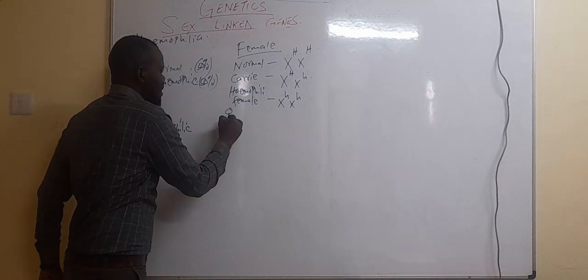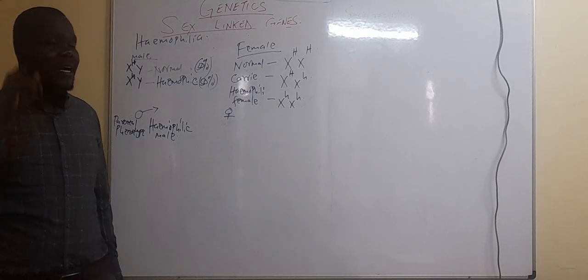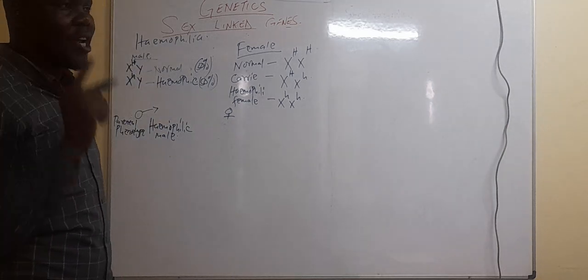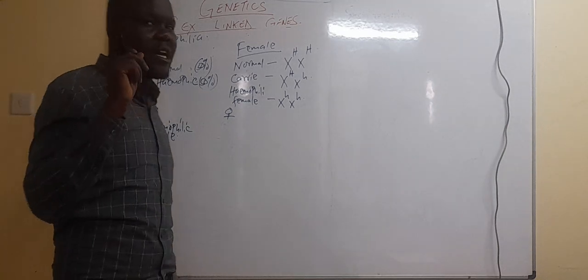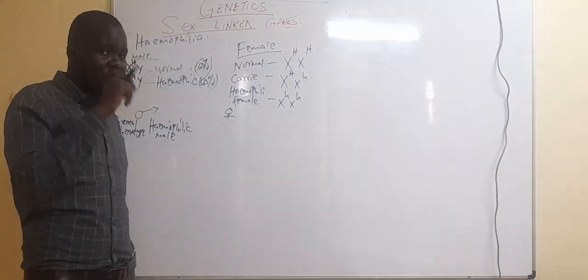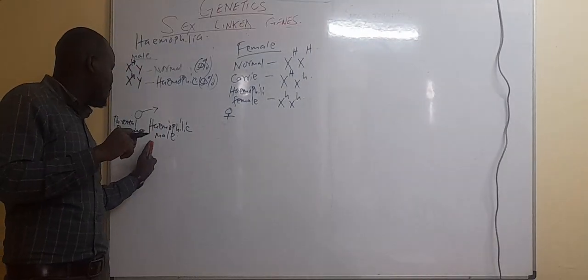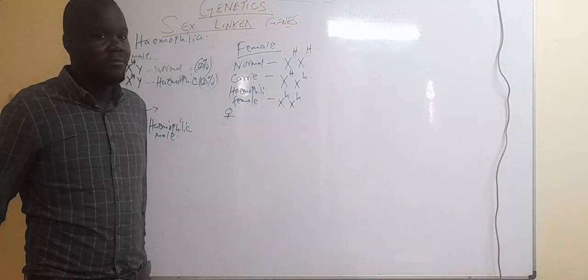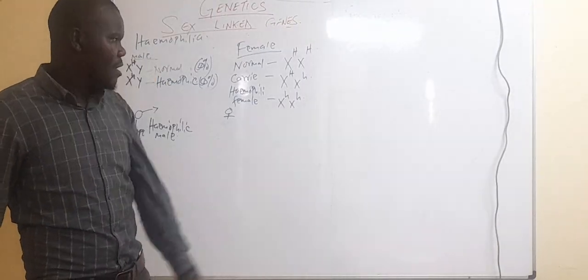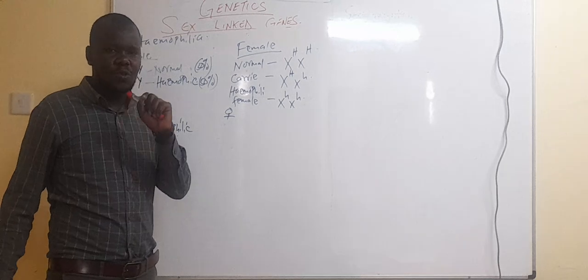This is our female sign. Understand the question: they got a child who was haemophilic. So it's a good indicator that our female was a carrier. When you cross a normal female with this haemophilic male, you will not get a haemophilic child. You can only use a carrier to get that.